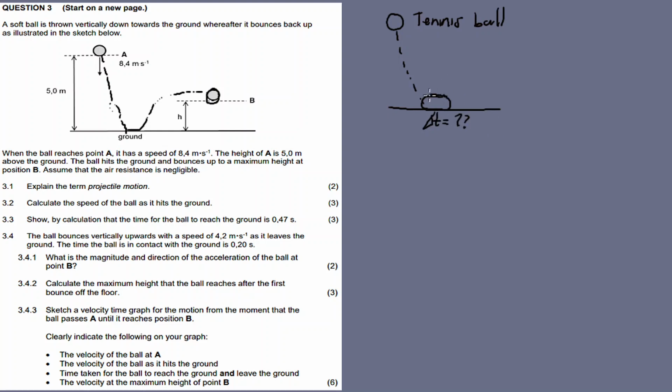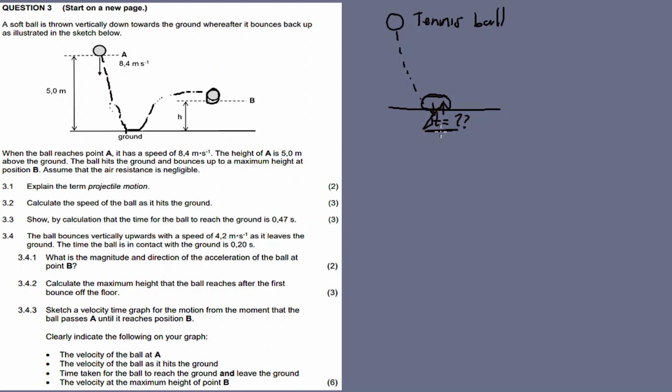Then after it finishes deforming, the ball applies a force towards the ground, and the ground will also apply a reactive force on the softball in the opposite direction. During that contact time, it transfers energy to the ground, or applies force to the ground.